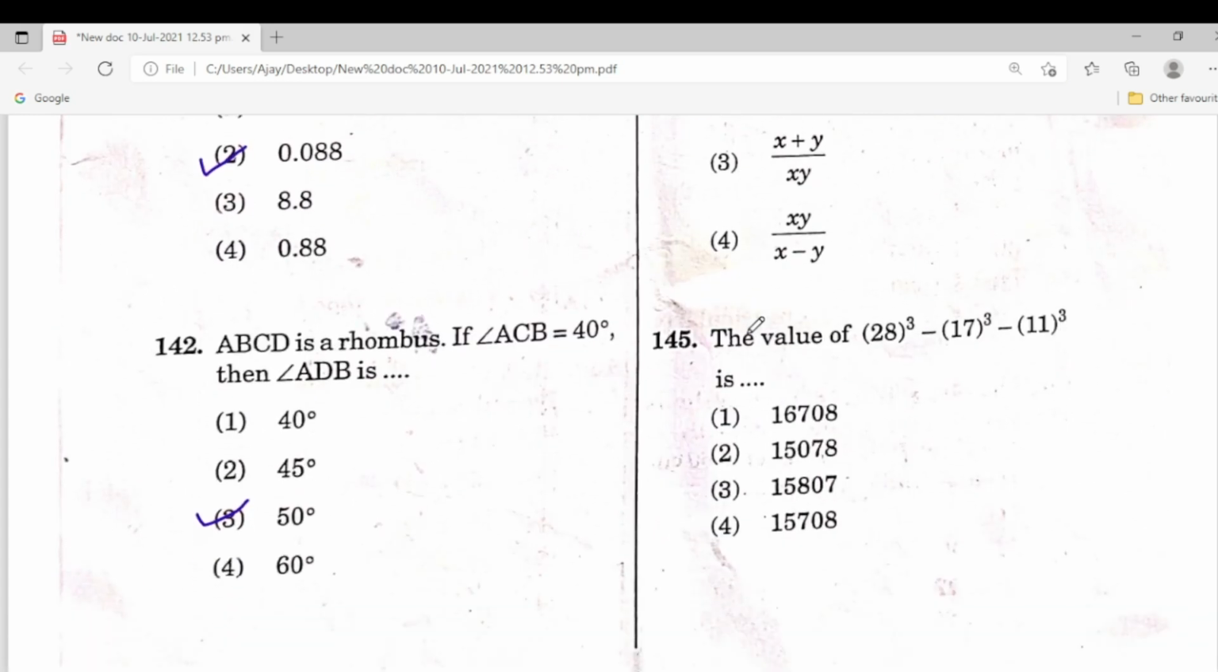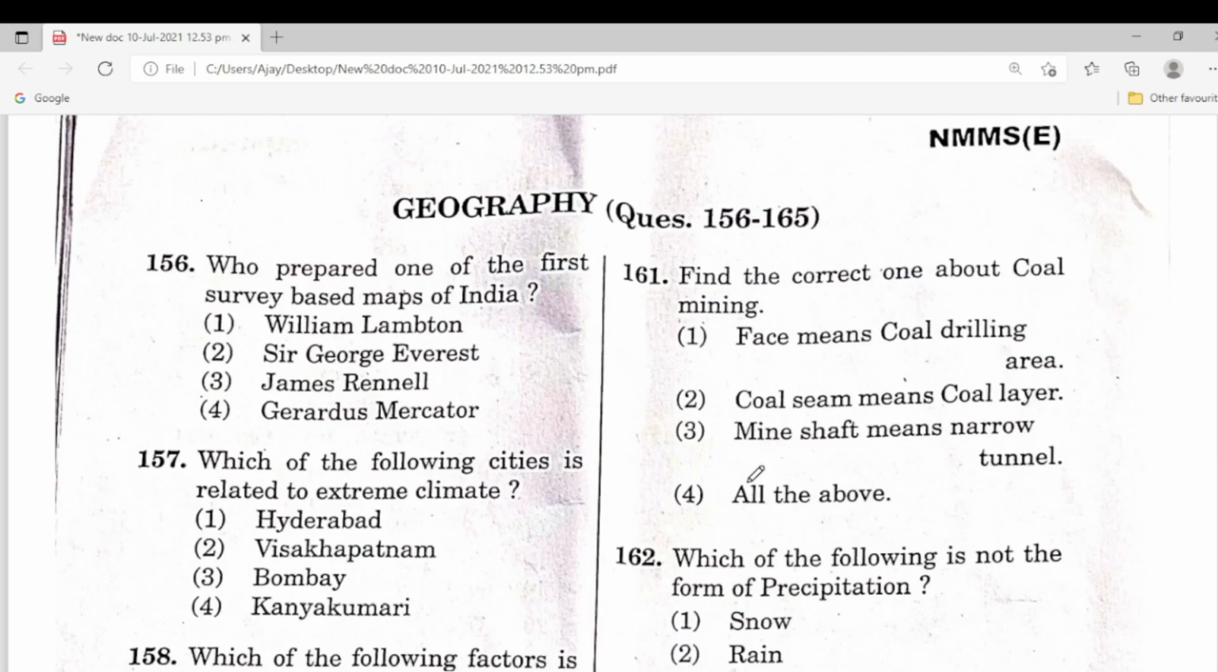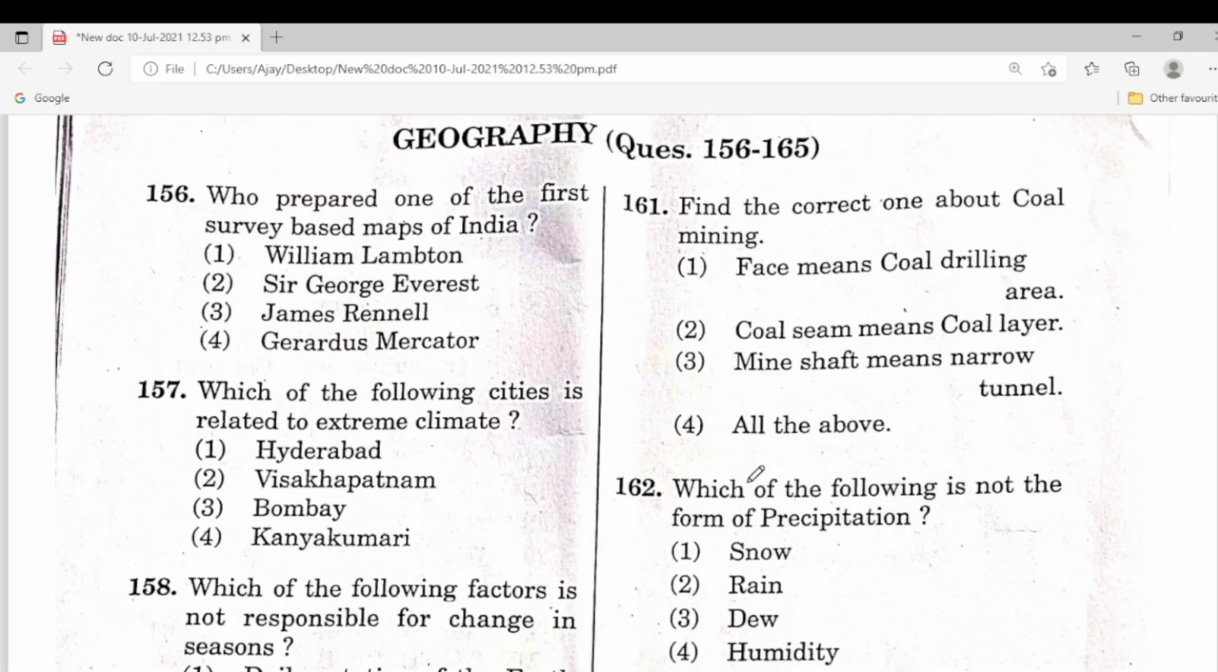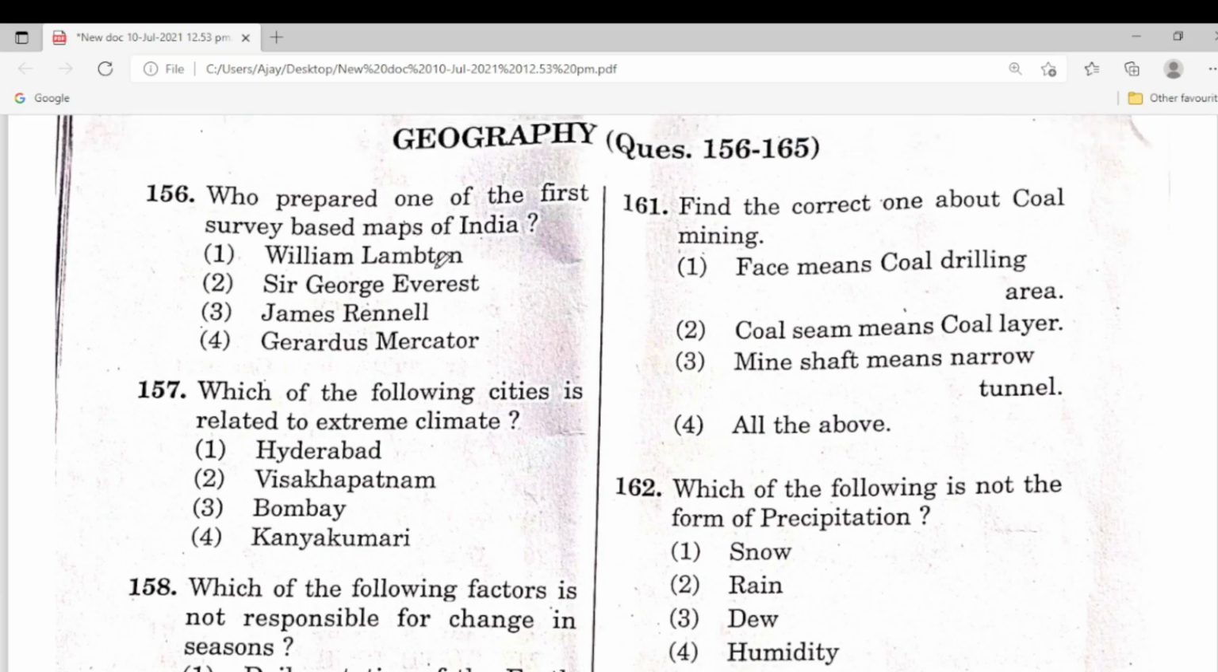So 145, 28 cube meaning 28 into 28 into 28, 17 into 17, 3 times, and 11 into 11 into 11. So after solving you will get 145, the fourth one is the correct answer. Next one 146, geography. Who prepared one of the first survey based maps of India? So this is James Rennell, the answer.